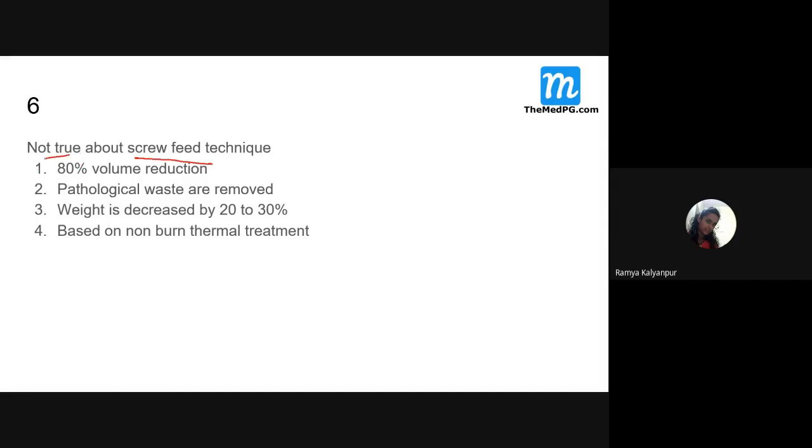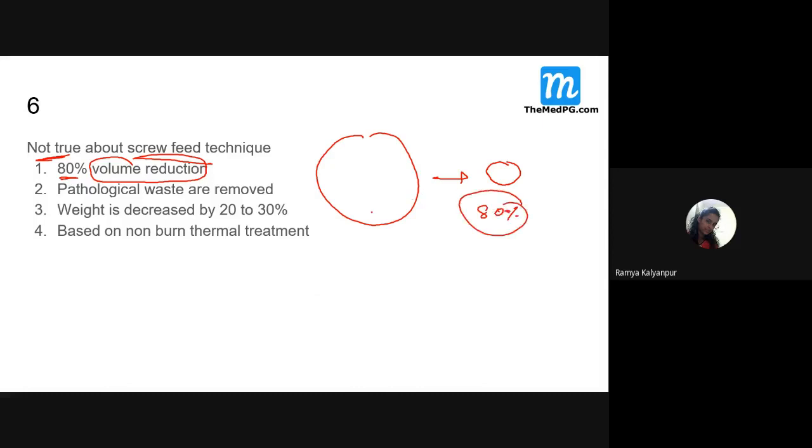So, not true, he is saying. In the screw feed technique, 80% of the waste volume is reduced. If this is the amount of waste which I used, once you put it in the screw feed machine, it will become only this much. So 80% reduction in volume of the waste. Then pathological waste are removed.